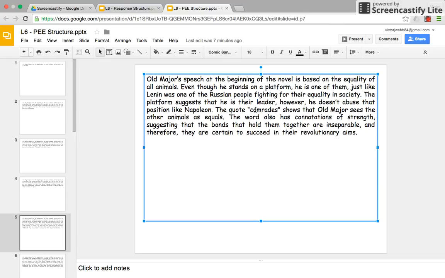Now, I can't take out a keyword from here because there's only one word, but I can explain it in another way. The word also has connotations of. I've extended it with a connective suggesting here, a verb in the ing form, and I've tried to develop my explanation not just in one sentence, but a second sentence.